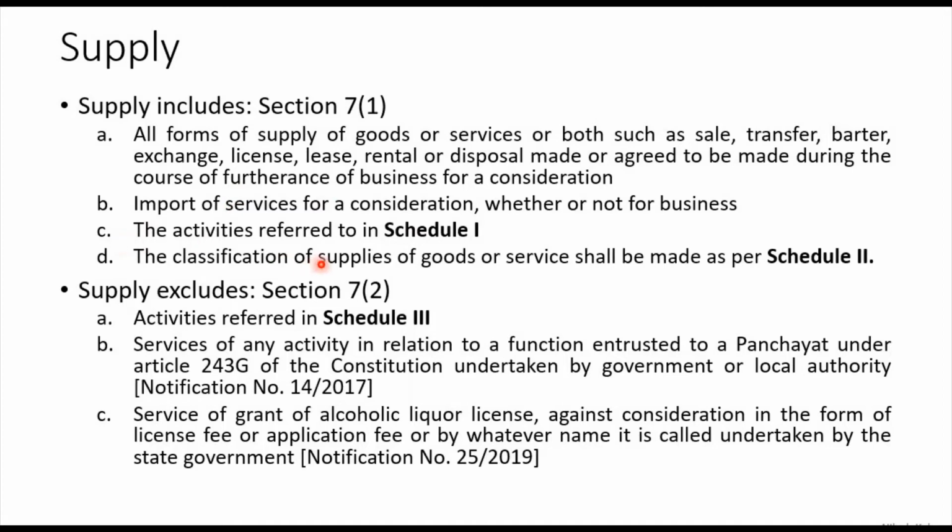Part C says all the activities referred to in Schedule 1, and Part D says the classification of supplies of goods or services shall be made as per Schedule 2. So Schedule 1 and Schedule 2 are given under section 7, subsection 1. Subsection 2 says that all such activities referred to in Schedule 3 will be considered as not a supply, that is, out of the scope of supply. So section 7 subsection 2 deals with such activities which are not called a supply, right?